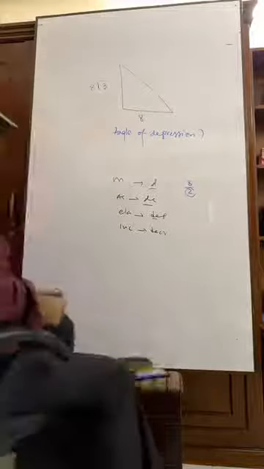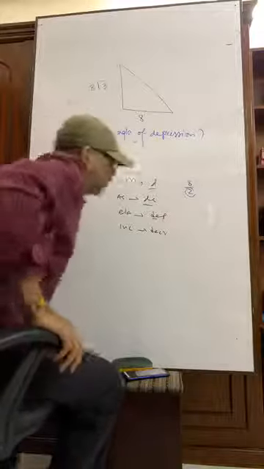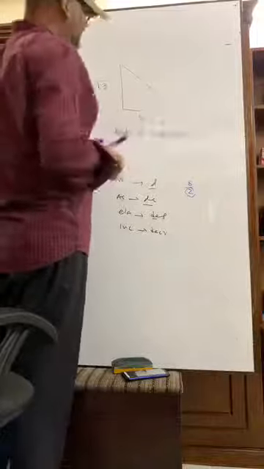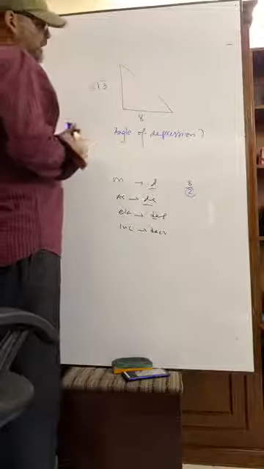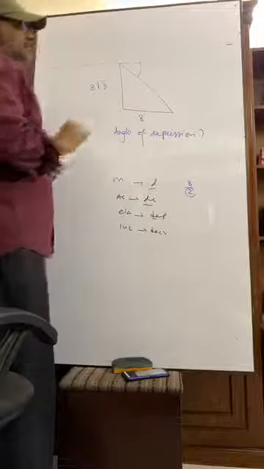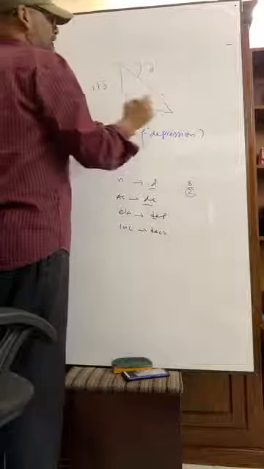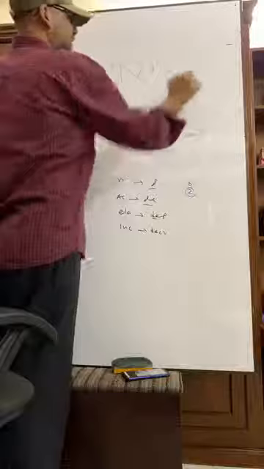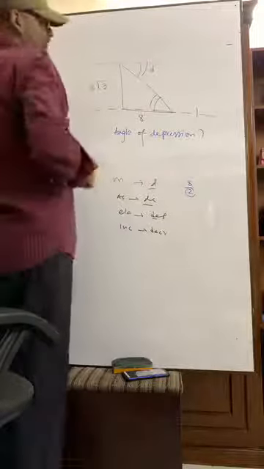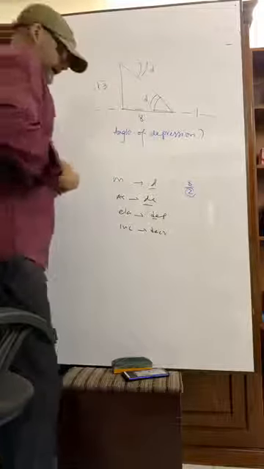So, angle of depression. I have seen too many students being confused in the exam hall. What is the angle of depression? Which angle is to be found here? You have to find this angle. This is the angle of depression. And you know these two lines are parallel. So this angle and this angle are alternate angles. That means we can find here this is D. So, angle of depression.